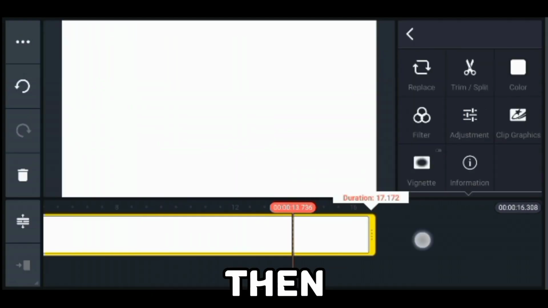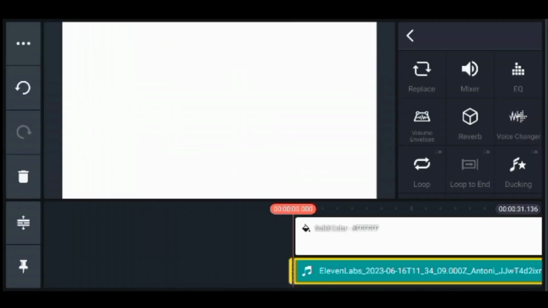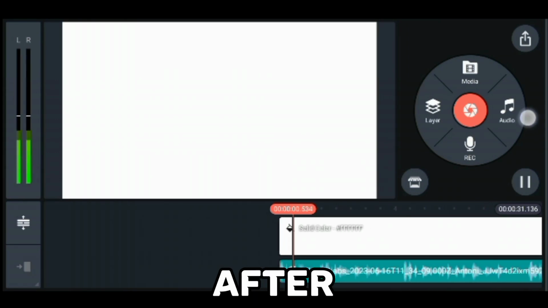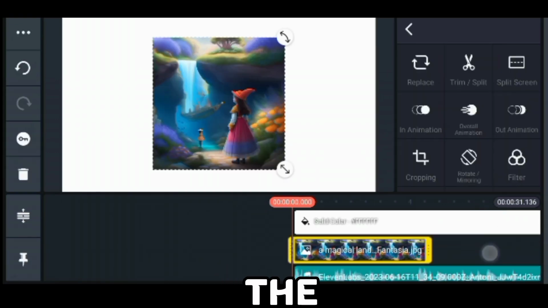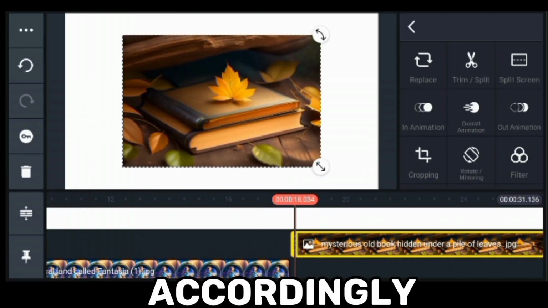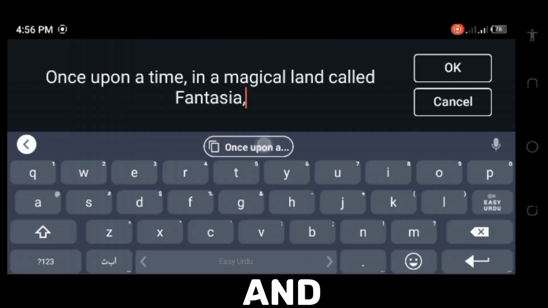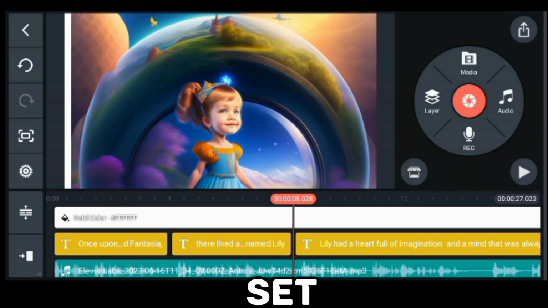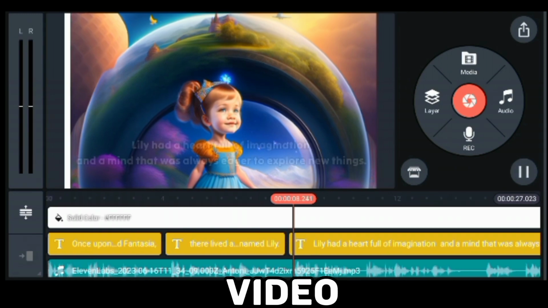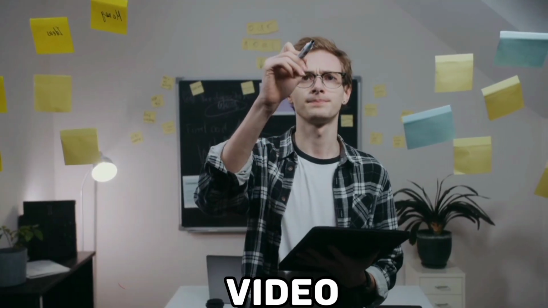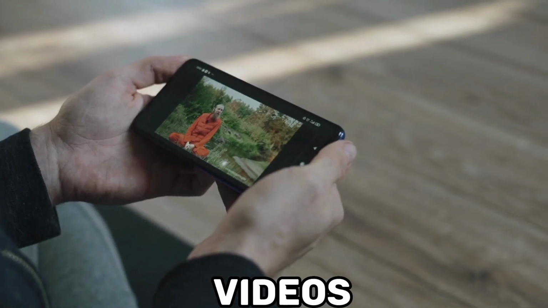From here select New Project, select a background, then increase its duration. Then bring in the audio. After that, drag in the image. Here are all the pictures and the voiceover; set them accordingly. Then click on Text and write the text here. Also set the text according to your video. I am going to bring you a full video editing tutorial in the next videos.